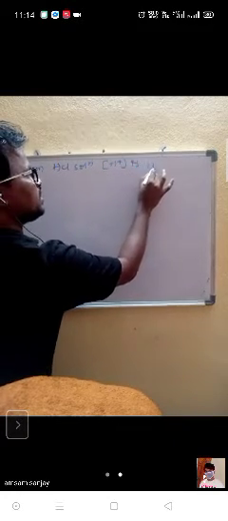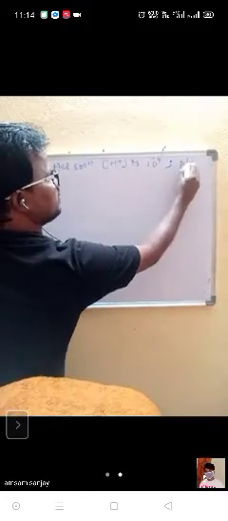Here, see carefully. For example, a question: in a given HCl solution, concentration of H plus is 10 power minus 4. Then calculate pH value.